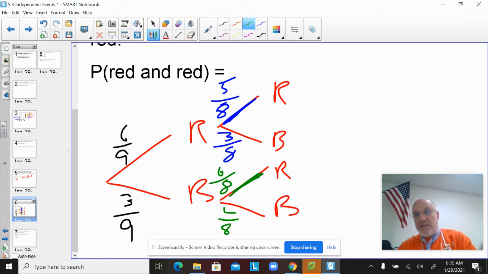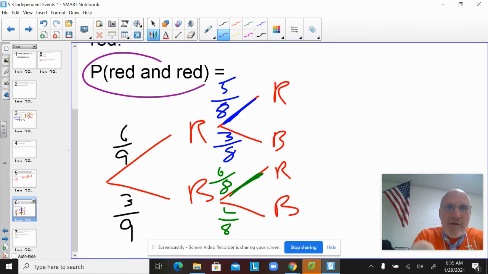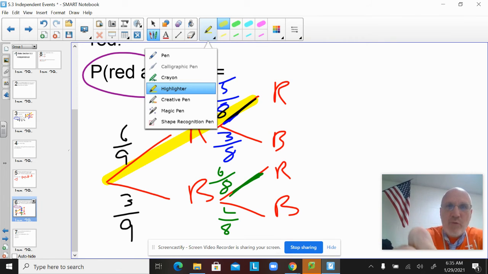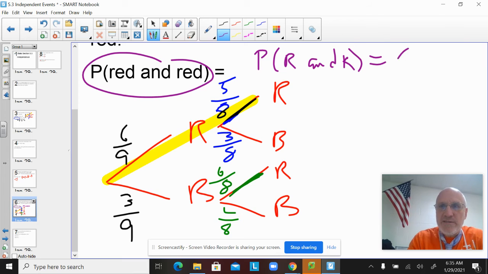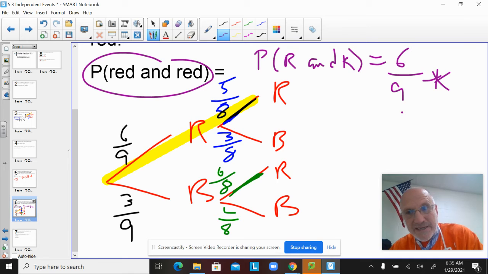Now, this is a little bit of overkill because if all this particular question wanted was red and red, I really just need this path right here. That's the red path. So the probability of red and red would be the first one red, which is 6 ninths, times the second one red, which is no longer 6 ninths.